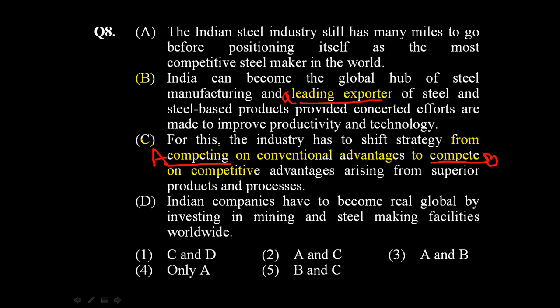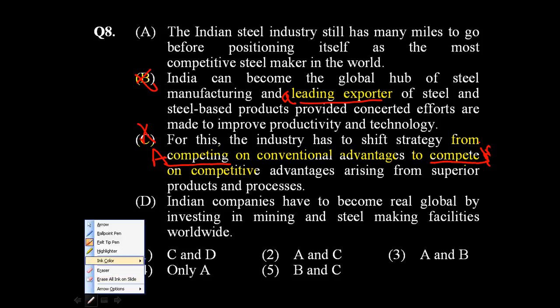Let us call the first part A, competing, and the second part B. It's simply like from A to B, which means if A is competing, B needs to be competing as well. So that is the error. This error is called a parallelism error. That's why C also is wrong. We have already rejected B, and we have now rejected C as well.